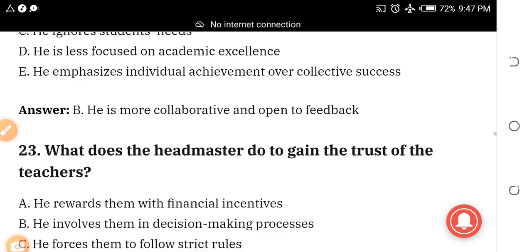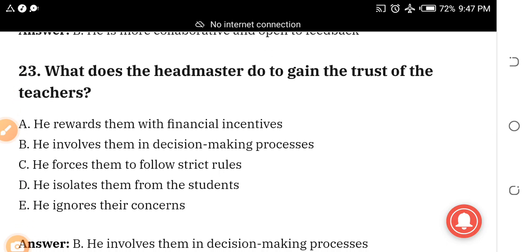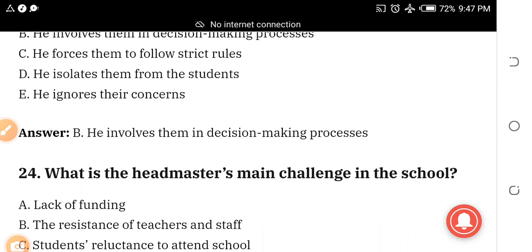Number 23. What does the headmaster do to gain the trust of the teachers? A. He rewards them with financial incentive. B. He involves them in decision-making processes. C. He forces them to follow strict rules. D. He isolates them from the students. E. He ignores their consent. The answer is B. He involves them in decision-making processes.